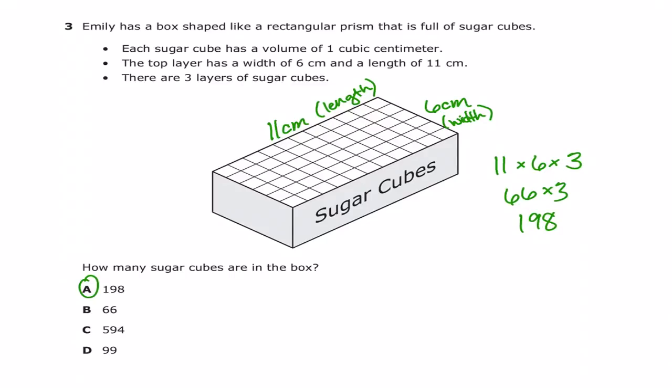Number 3. Emily has a box shaped like a rectangular prism that is full of sugar cubes. Each sugar cube has a volume of 1 cubic centimeter. The top layer has a width of 6 centimeters and a length of 11 centimeters. There are 3 layers of sugar cubes. How many cubes are in the box? To figure this out, you have to multiply the length times the width times the depth, which is the 3 layers. So we're multiplying all 3 of those numbers. When you multiply all those together, you'll get 198.